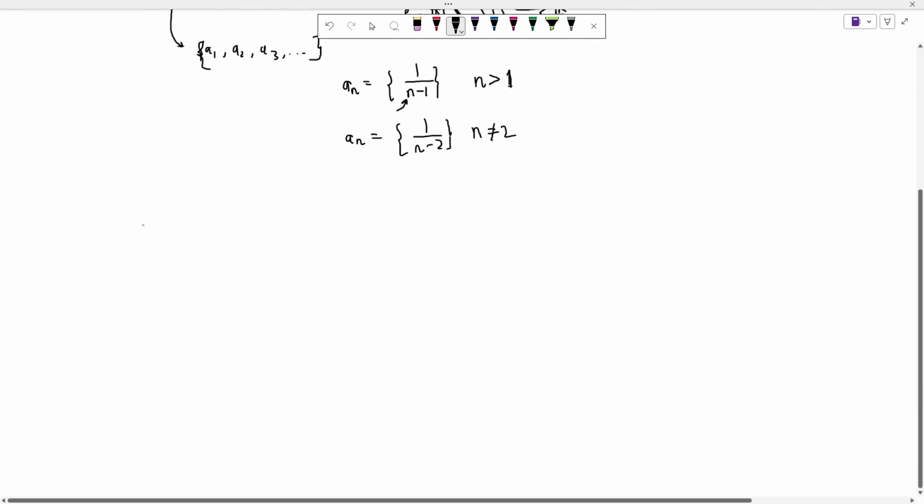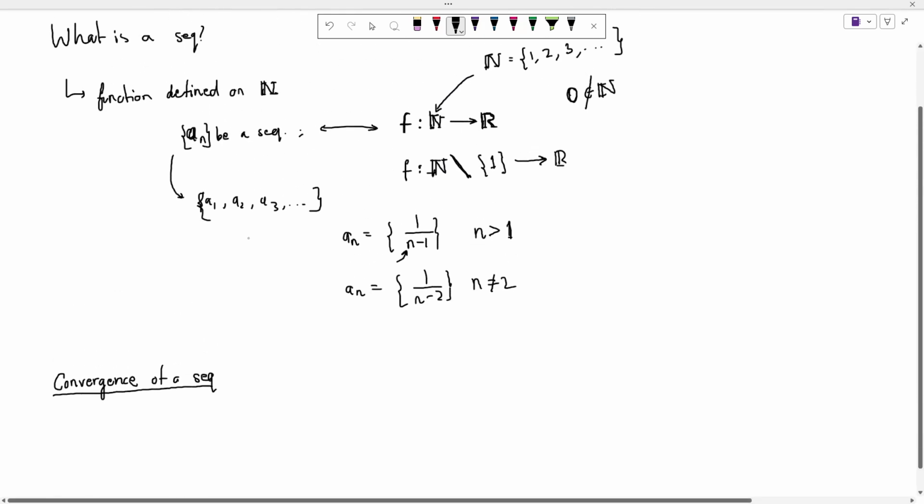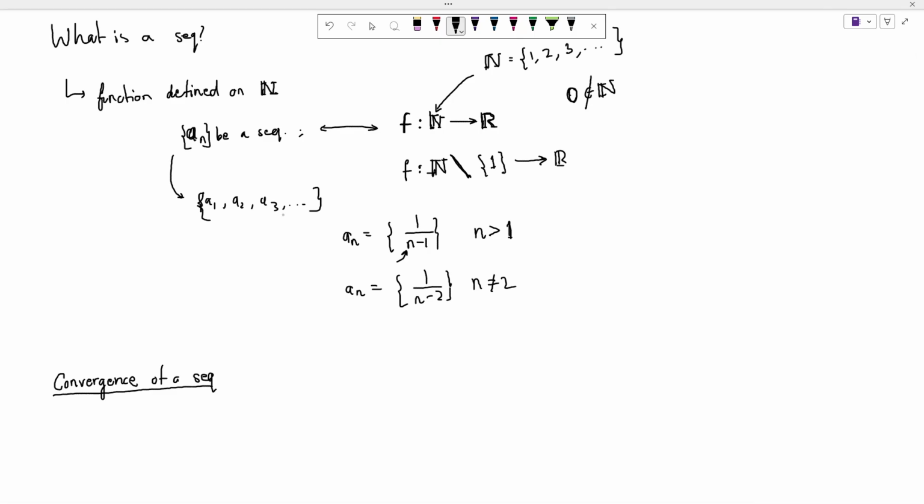What do we mean when we say convergence of a sequence? Convergence of a sequence basically implies, we are interested in how a sequence would behave in the long run. I am not really interested in what is A1, what is A2, what is A3. I am interested in what is, let's say, A 10,000, A 10 crores, or A of something very big.